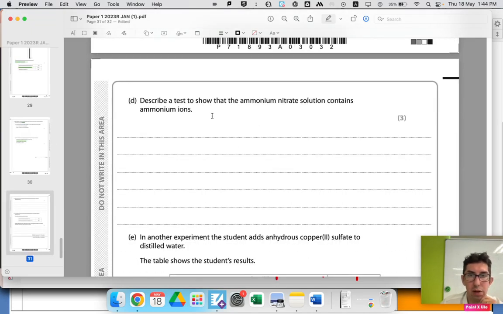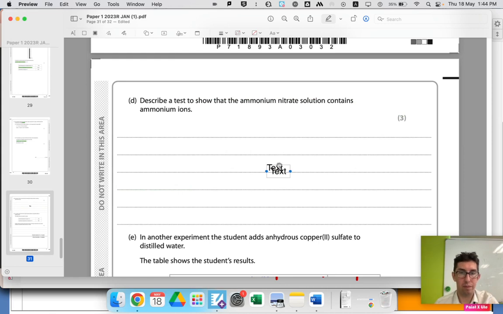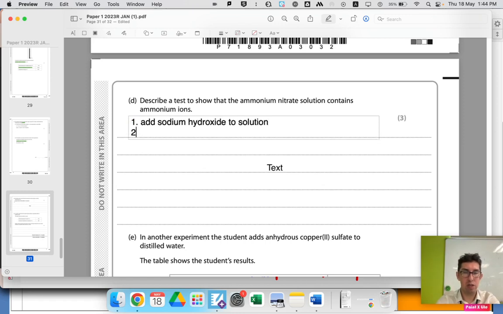Describe the test to show that ammonium nitrate solution contains ammonium ions. So test for ammonium ions, 3 marks. Okay, there's a bit involved, this one. Again, just memory though. Just got to remember this. Okay, so step 1. Add sodium hydroxide to solution. Water do nothing. Step 2. Heat gently and hold damp red litmus paper over.